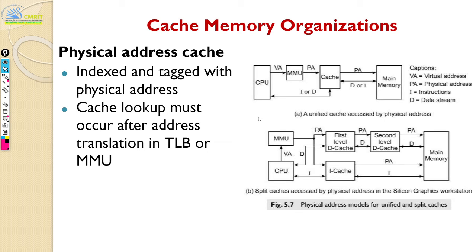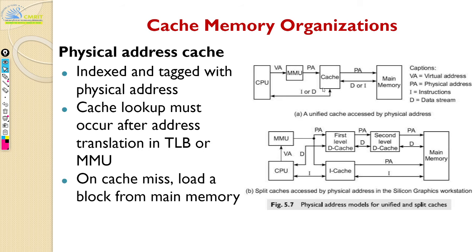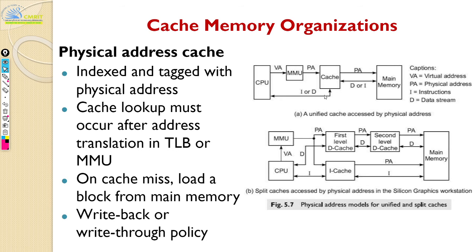So cache lookup must occur after address translation in the TLB. The lookup happens in the cache here, not right after the virtual address is out of the CPU. It has to go through translation by the MMU and TLB, and after that you actually do the lookup in the cache. On a cache miss, you load it from memory. And there are two types here again: write back and write through.